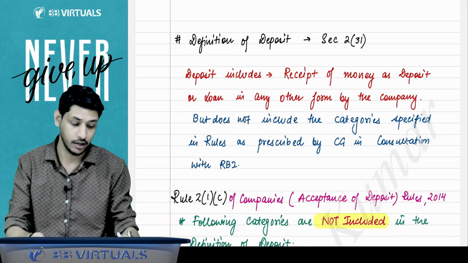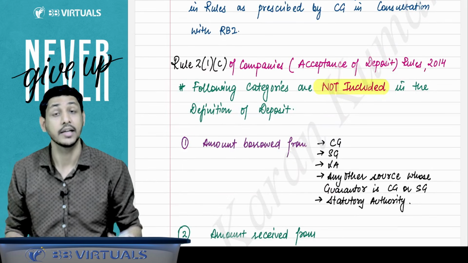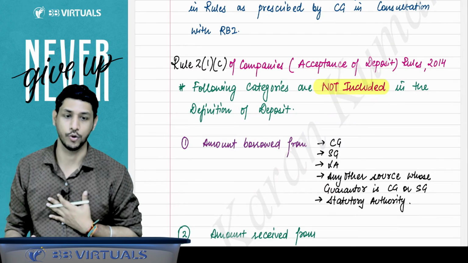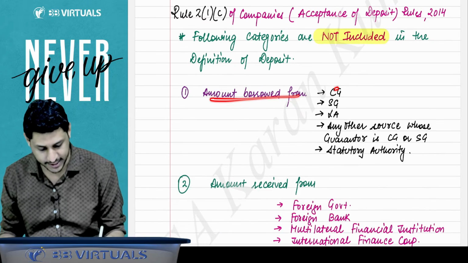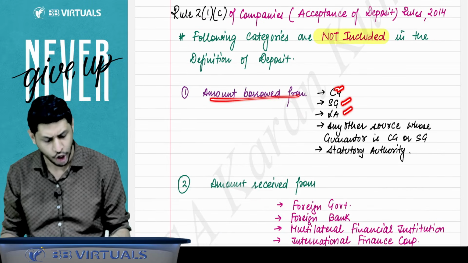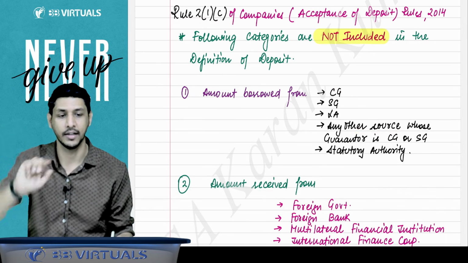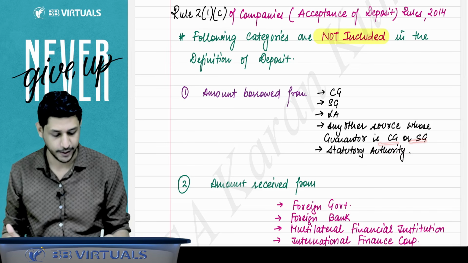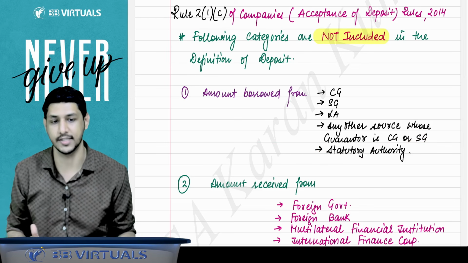So there is a very long list. There are some points which you have to cram. There are some logical points which I'll explain to you. So there are some points you have to cram, like amount borrowed from the central government, state government, local authority, or any other source. You can accept amount from any other source, but the guarantor is the central government or state government. Or you have borrowed the amount from a statutory authority, that is not considered as a deposit.